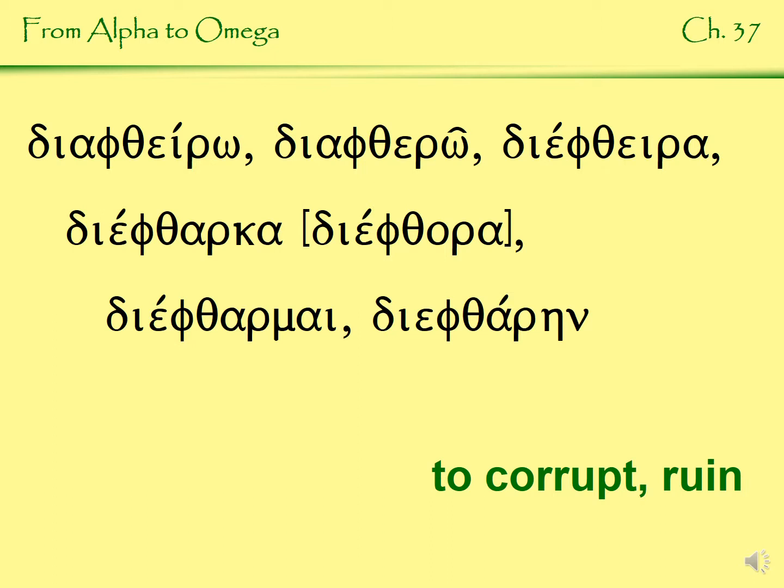And then also you'll notice in the perfect active and perfect middle passive, how instead of reduplicating, it's just an augment, as would be expected with a consonant cluster at the start of the stem, like phth. But then with our aorists, third and sixth principal part, notice that the augment replaces the alpha as well on that prefix. So once more, diaphtheiro means to corrupt or ruin.